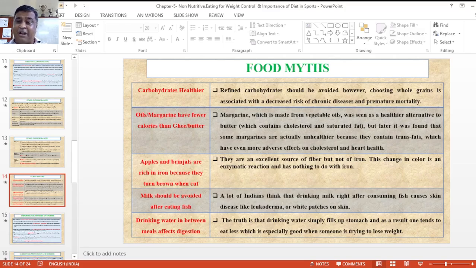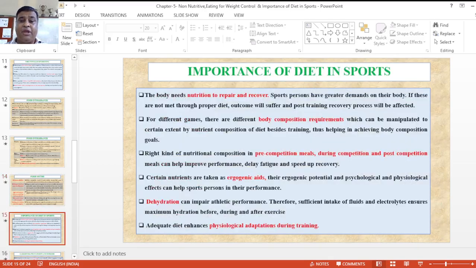And drinking water is like a simple pill for our stomach. As a result, one tends to eat less, which is especially good when someone is trying to lose weight, and it helps with weight control. Now next is the importance of diet in sports.